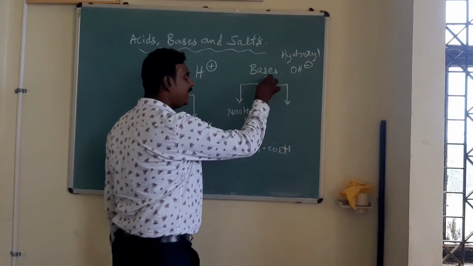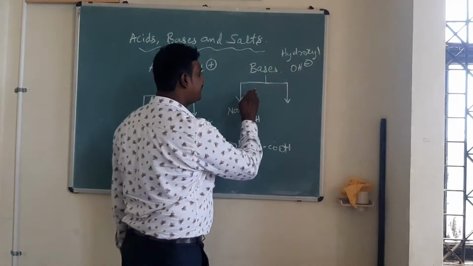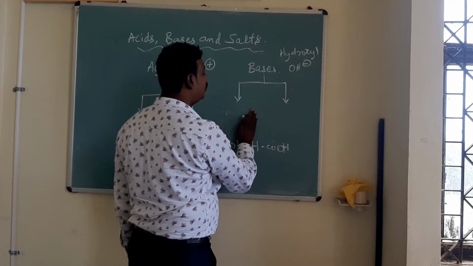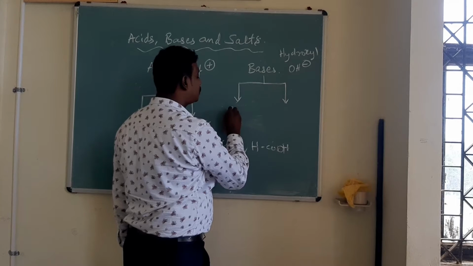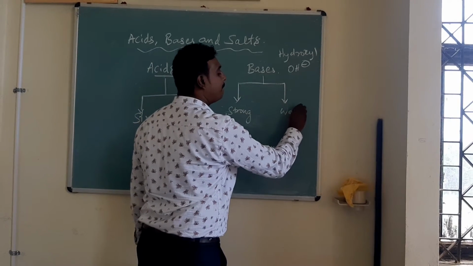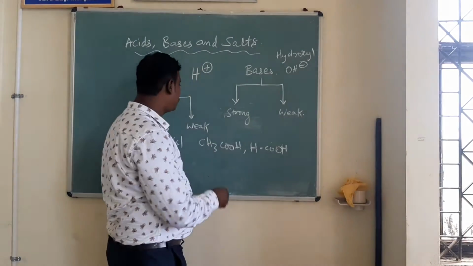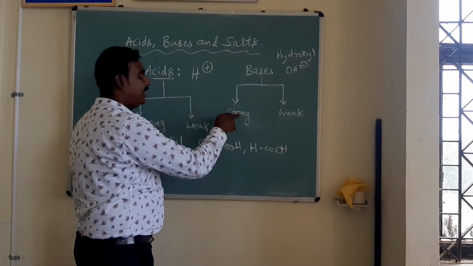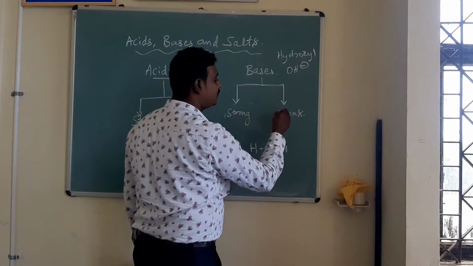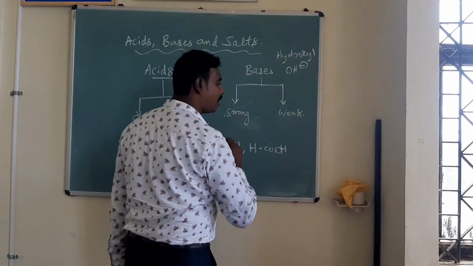But before going to those examples, let us see how they are classified. They are classified into two types, that is strong bases and weak bases. Similar to your acids, the bases are classified into two types. One is strong base, second one is weak base. What is a strong base?